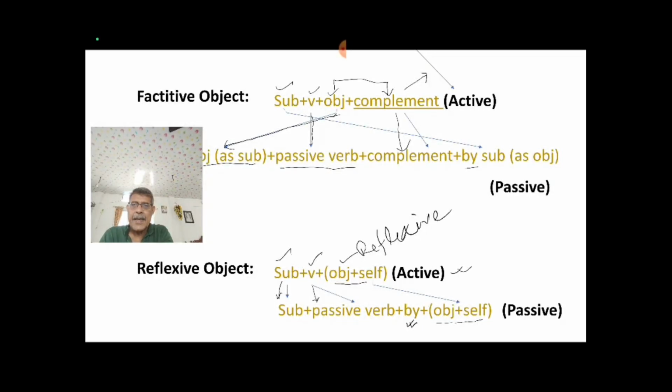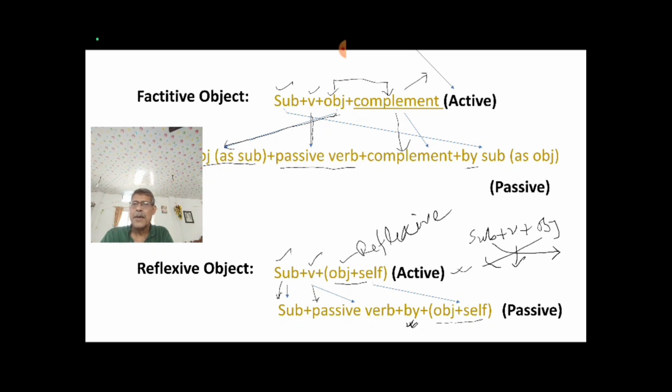In this case we do not follow the general method of doing passive voice. We do not do this thing here. Mind it. What we do here, you set the subject in its own place, then you make the passive verb form of the verb, then you set by, and then you set object plus self. Whatever you get as reflexive object, you set the reflexive object just putting your preposition by, isn't it?